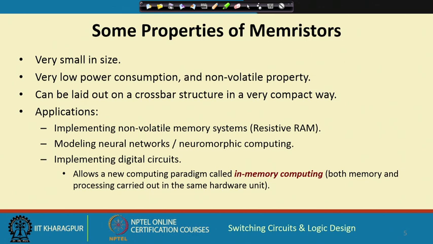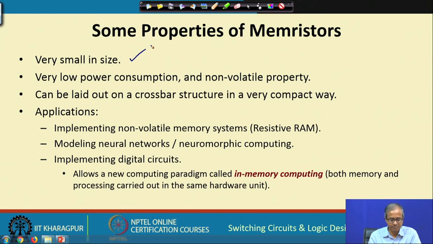So, we have already said memristor is something which is very small in size, much smaller than the current CMOS transistors. It consumes a little power only during operation, but when you are not operating, you can withdraw the power.